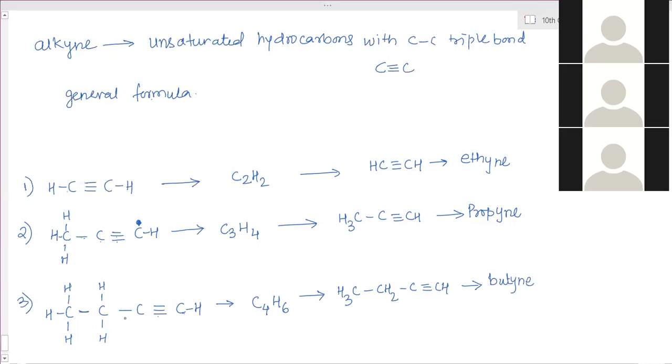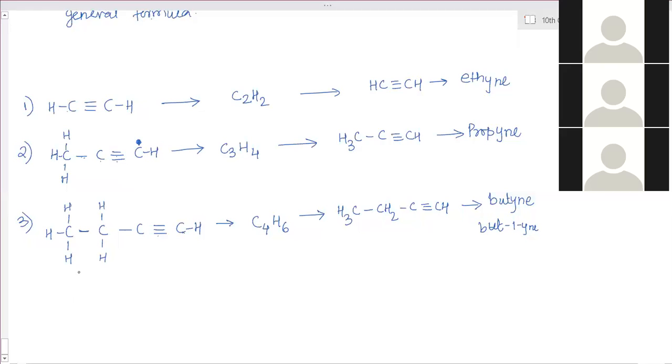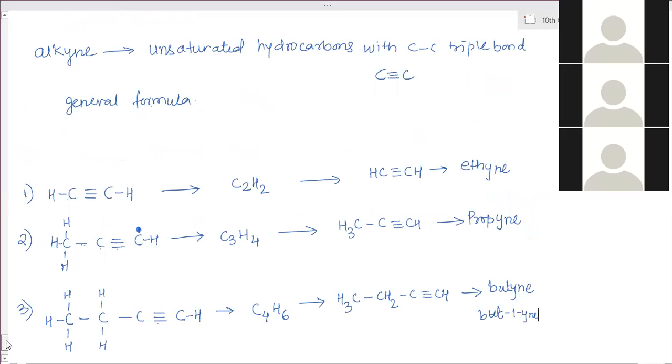Here there is a possibility of 2 positional isomers. So but-1-yne. And if you connect this triple bond here, then there is a second structure. So make that also: but-2-yne. So write down these first.